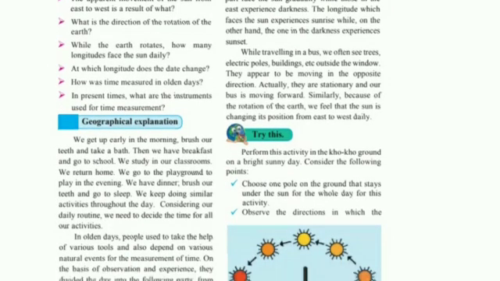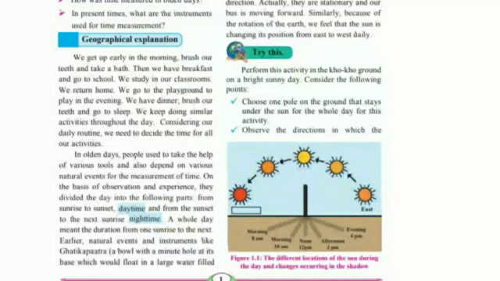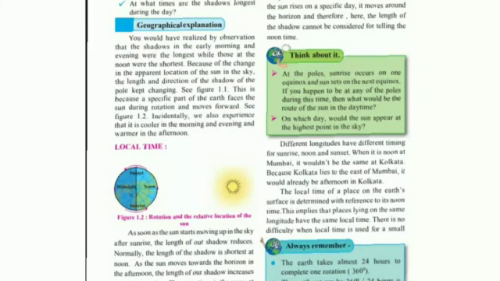Now try this. You are going to perform this activity at home. You have realized by observation that shadows in the early morning and evening are the longest, while those at noon are the shortest. Because of the change in the apparent location of the sun in the sky, the length and direction of the shadow of the pole keep changing.